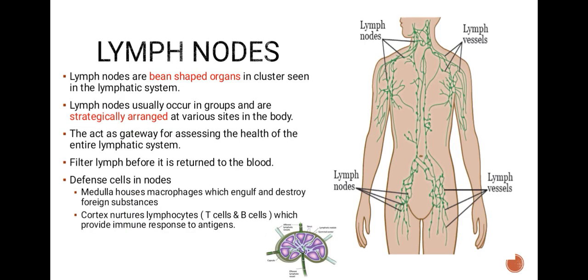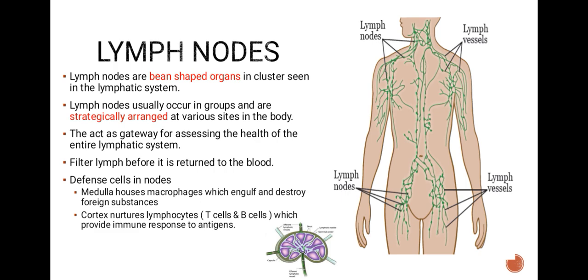Lymph nodes are bean-shaped organs seen in clusters in the lymphatic system. Lymph nodes usually occur in groups and are strategically arranged at various sites in the body. They act as a gateway for assessing the health of the entire lymphatic system. They filter lymph before it is returned to the blood.